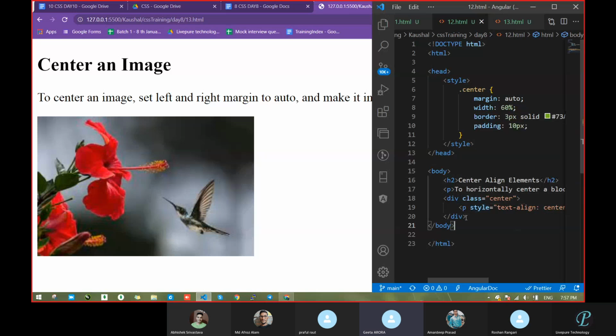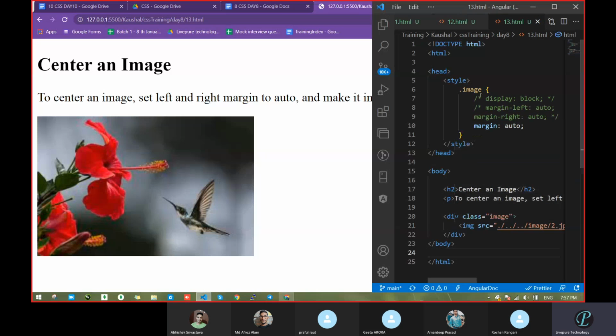P and HR are block level. But if it is inline, then you have to convert it into block level, and after that we can go with this.